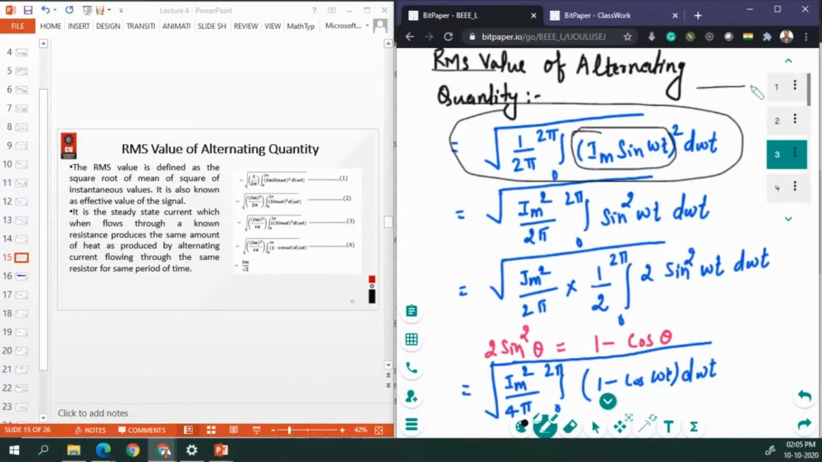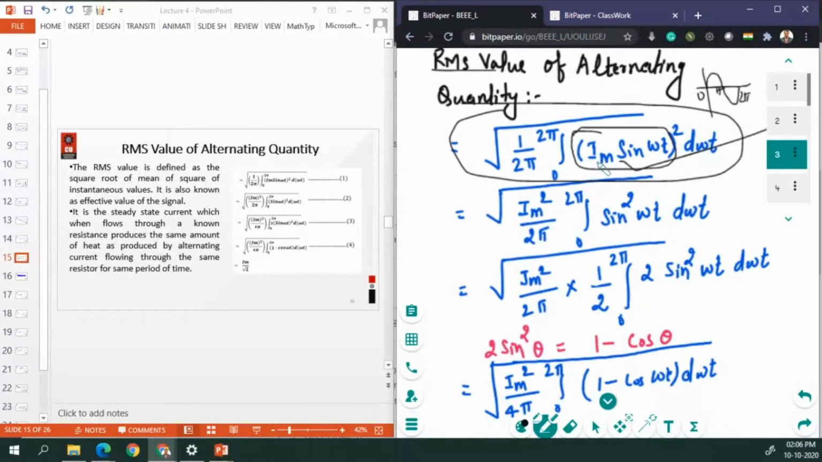This is our signal, and this is the complete signal, from 0 to pi to 2 pi. Right here represents the complete signal from 0 to 2 pi. That's why we are taking the integration from 0 to 2 pi of the instantaneous values of the signal. Im is the maximum current at pi by 2, sine is the signal, omega t is the angle, and this is the integration factor. So we solve this equation.